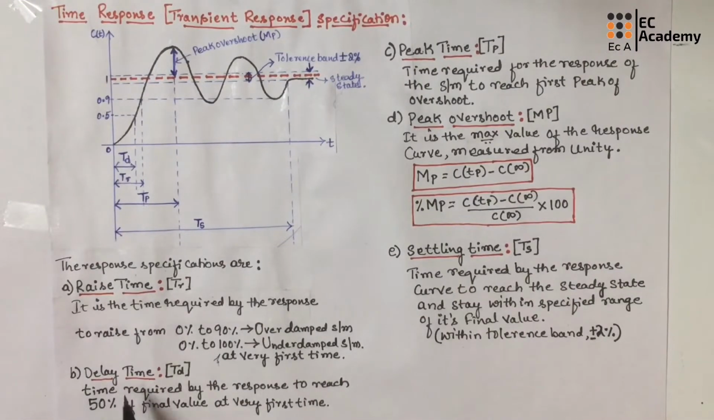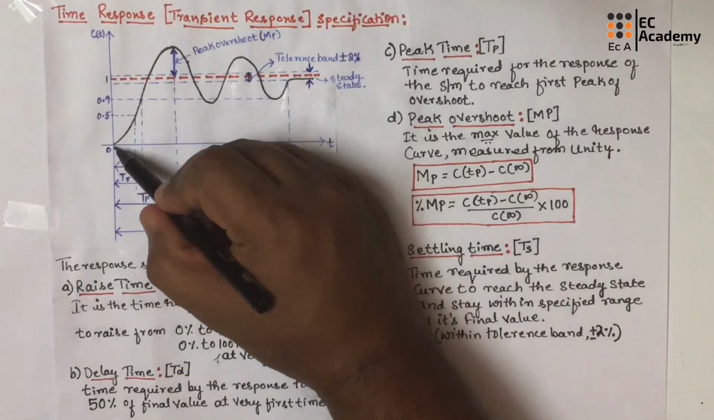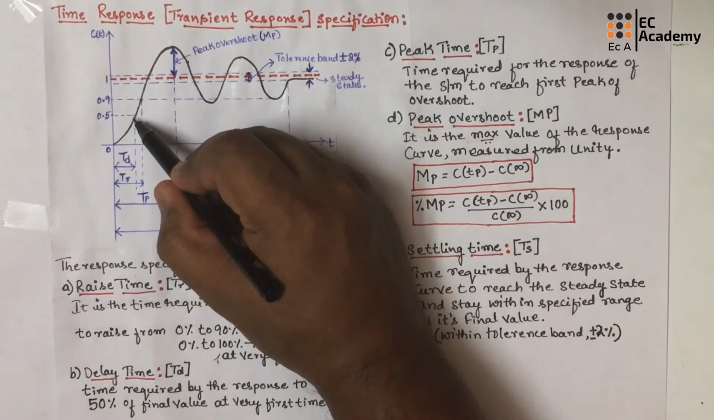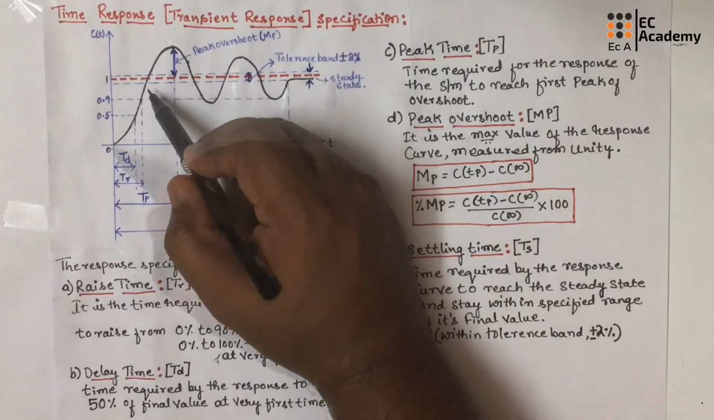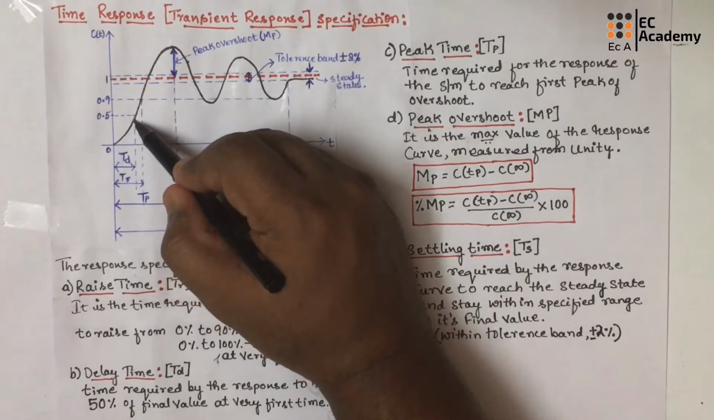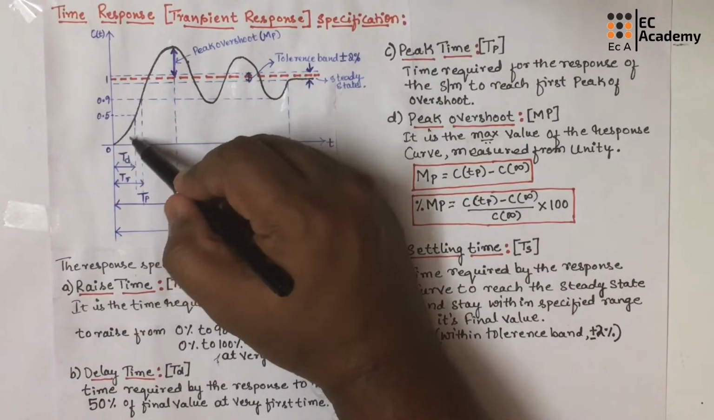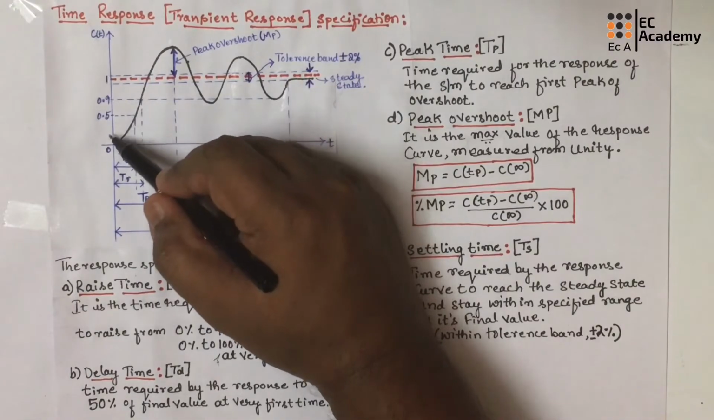We have delay time. It is the time required by the response to reach 50% of the final value at the very first time. So from 0 to 50% of final value, so final value is 1. So to rise from 0 to 0.5, the time taken by the system is known as delay time.